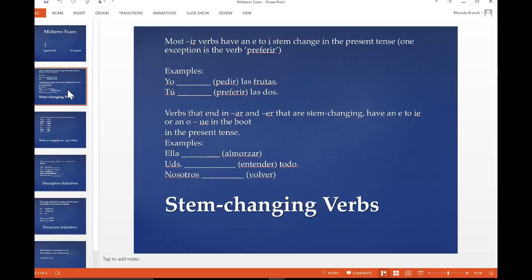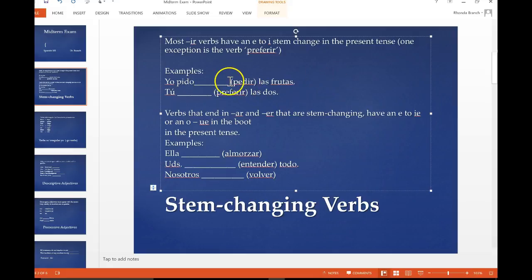Okay, stem changing verbs. If you see IR verbs, meaning verbs ending in IR, most of those just simply have an E to I stem change. There's one exception, the verb preferir. So when you're doing this section and it's asking you to fill in the blanks, or to write the correct form of the verb in parentheses, the stem changing verb, if you see IR, it's pretty much E to I. Okay, so for this first example, yo pedí las frutas, I asked for fruit. Your E is going to turn to I, and then you're going to drop the IR and put an O to agree with yo, because yo is first person singular.